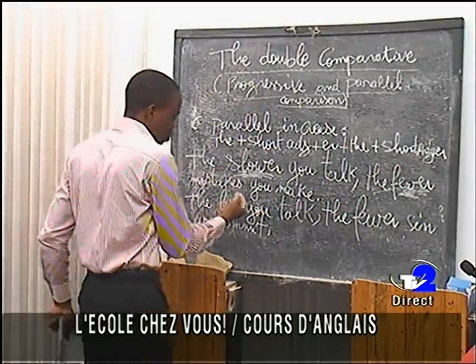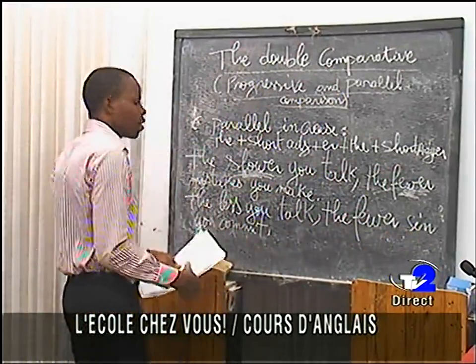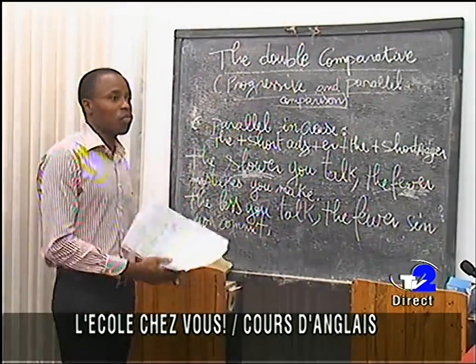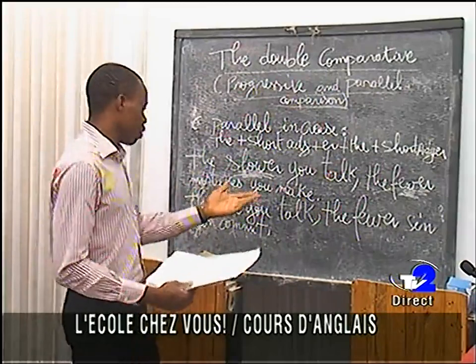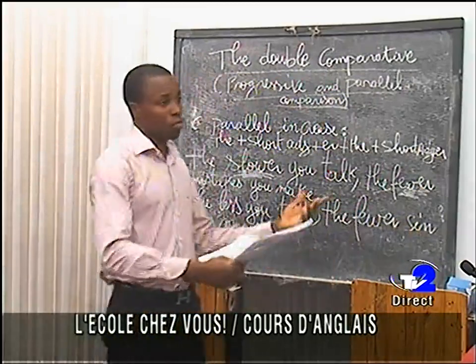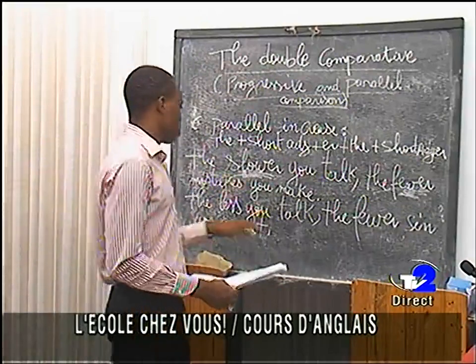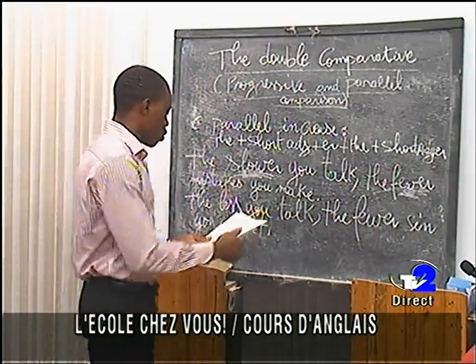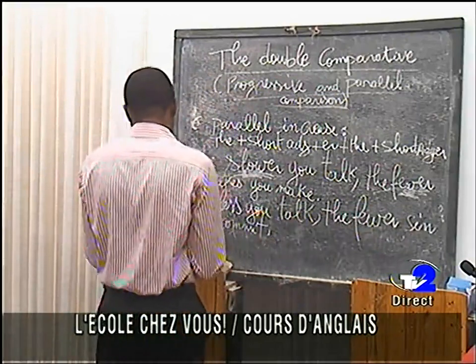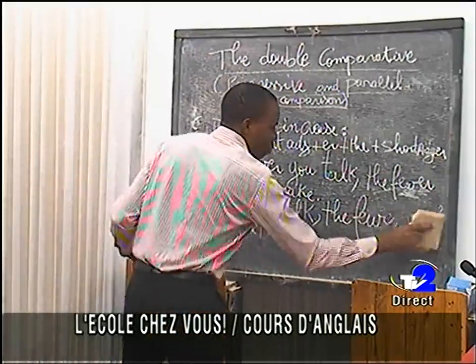So the less you talk, the fewer sins you commit. Just to mean that if you don't talk much, you will not commit many sins. But if you talk too much, you will commit many sins. Are you getting the point? So that's it at this level. Let us consider another example.